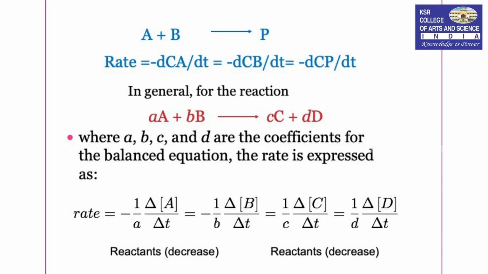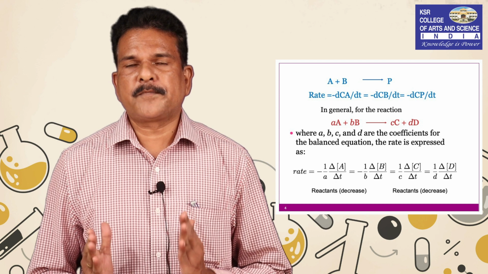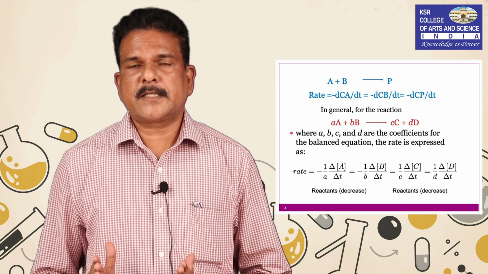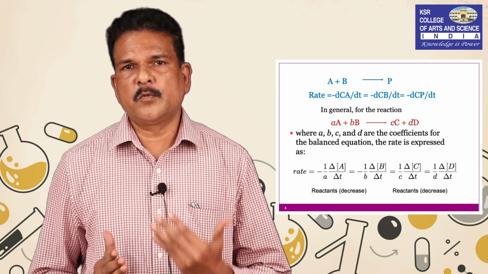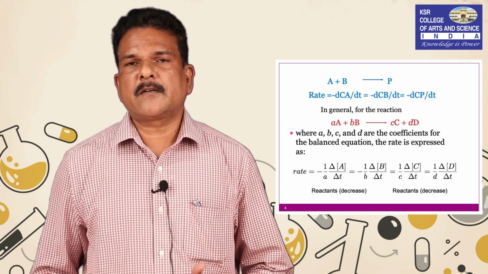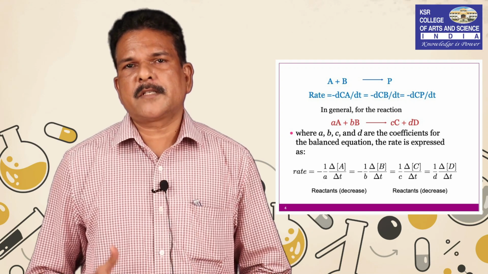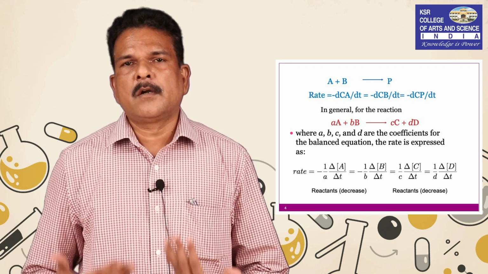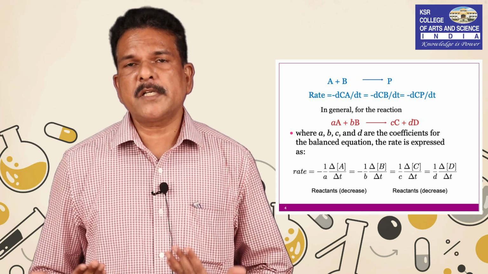Next, let us consider an example: A plus B. Here A and B are reactants. Both A and B react together to give the product P. How do we write the rate? The rate equation can be expressed in two ways. The first way is in terms of the decreasing concentration of the reactant, and the same way we can predict it by the increasing concentration of the product.